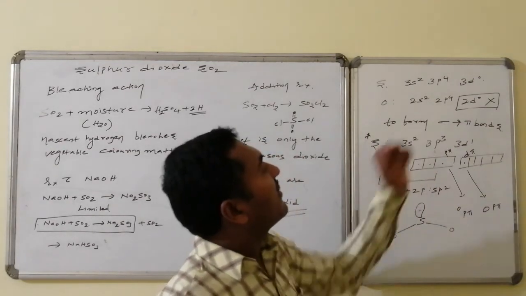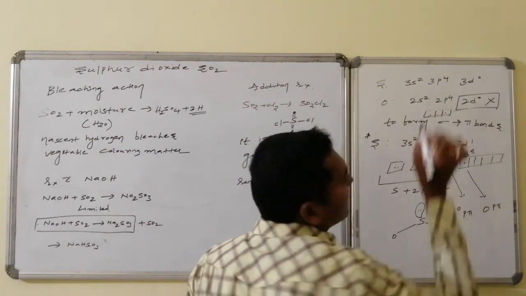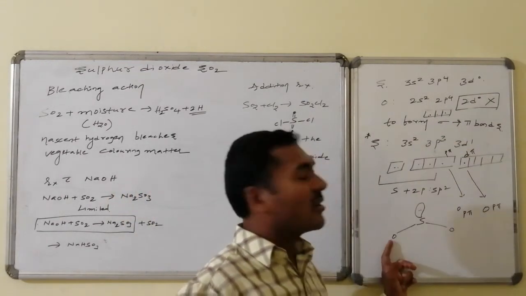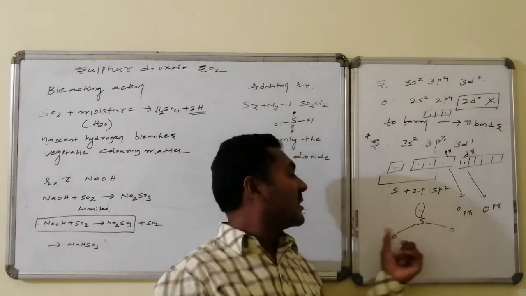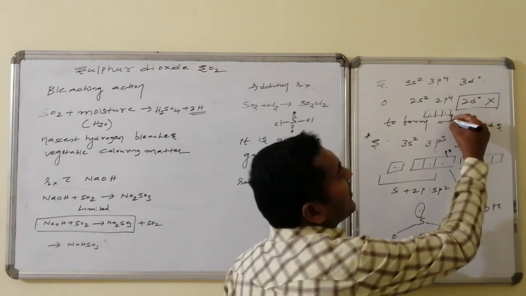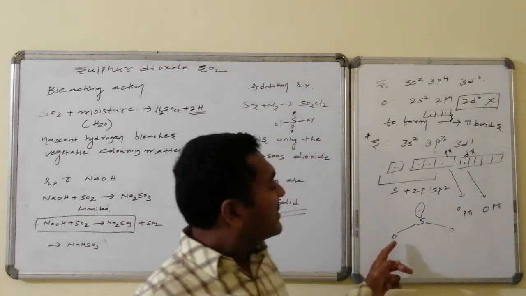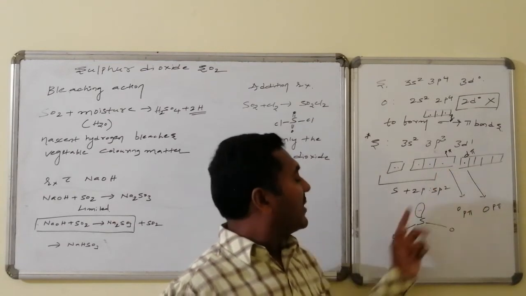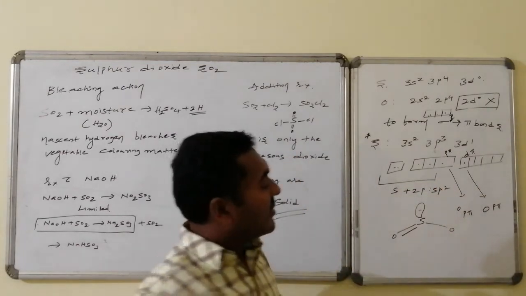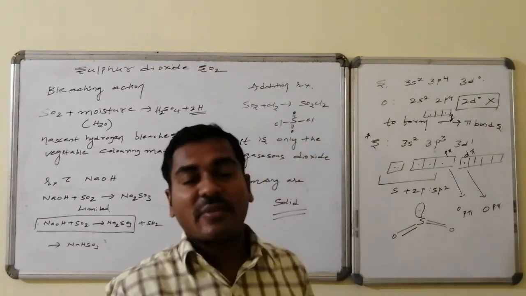Oxygen also has 2p4. What is the meaning of this? The p orbitals consist of one lone pair followed by 2 unpaired orbitals. One is involved in chemical combination with sulfur to form the sigma bond. Another one is empty. This p orbital, which is unhybridized in the case of oxygen, combines with the orbital of the sulfur and forms the p pi and d pi bond. This is p pi and this is p pi, whereas the other one is d pi and this is p pi. Thus it leads to the formation of another bond.